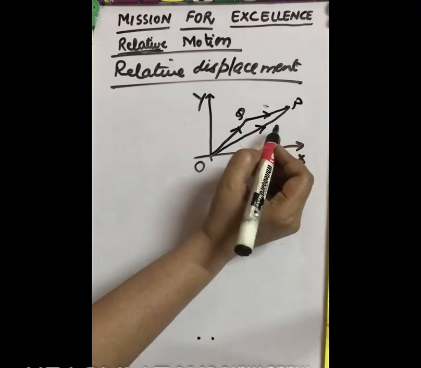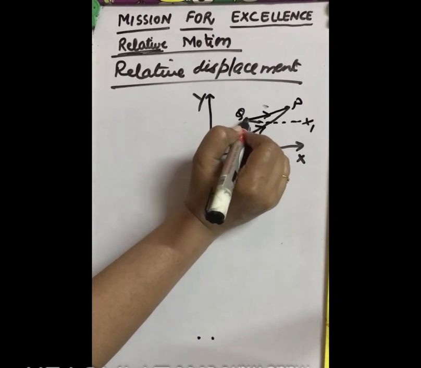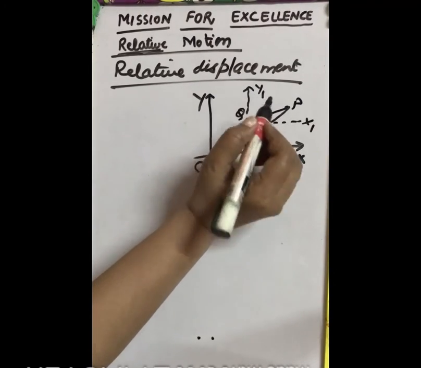Let us take this axis with respect to this frame of axis as x1 and this as y1.